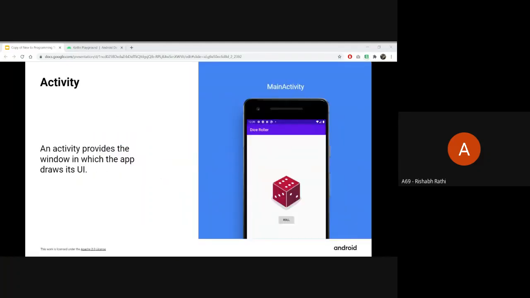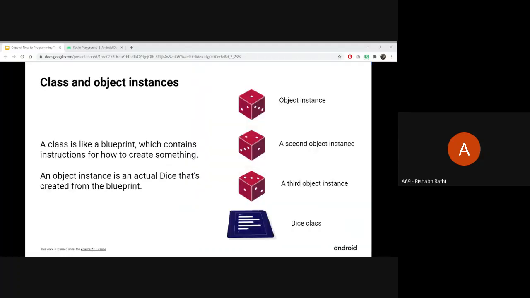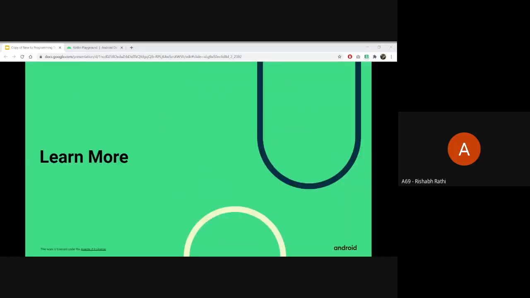Then we saw different kinds of views. Then we understood what an activity is. Then we learned about classes and object instances. If you liked this session, you will be creating your first Android app pretty soon. You can go to the pathways and start creating the dice roller app.